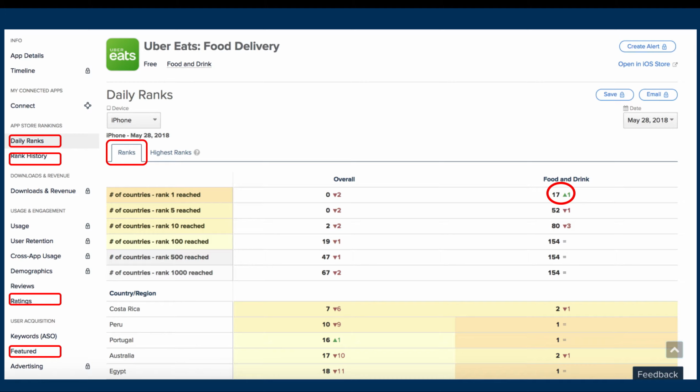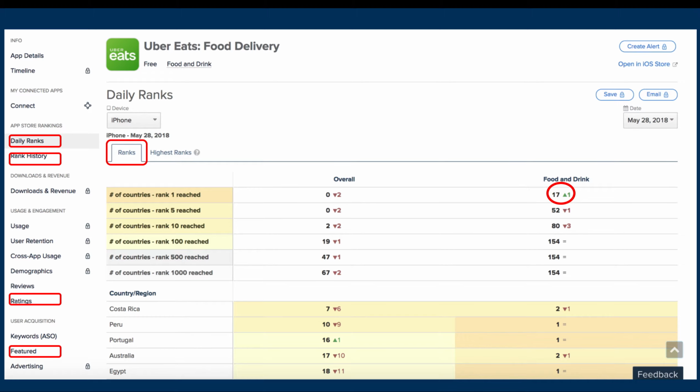Also, you can scroll down to see which countries the app has reached a particular rank for that date. Here, Uber Eats was ranked number 1 in Peru, Portugal, and Egypt, and ranked number 2 in Costa Rica and Australia. The daily tab gives you information only for a particular day.